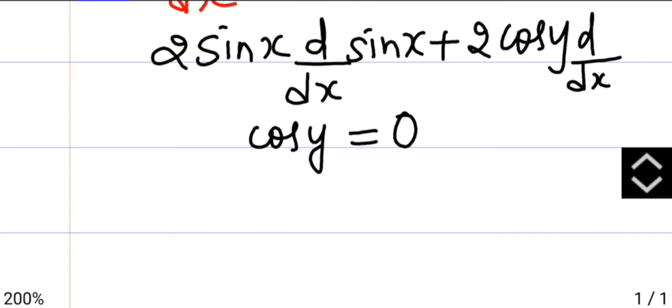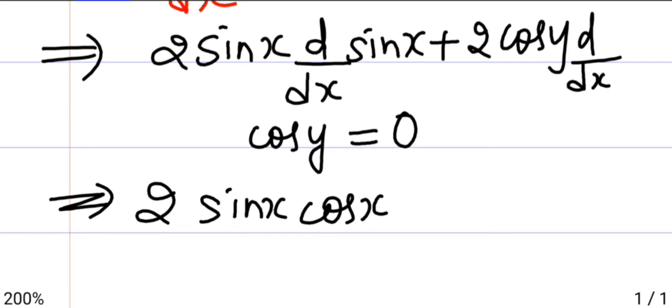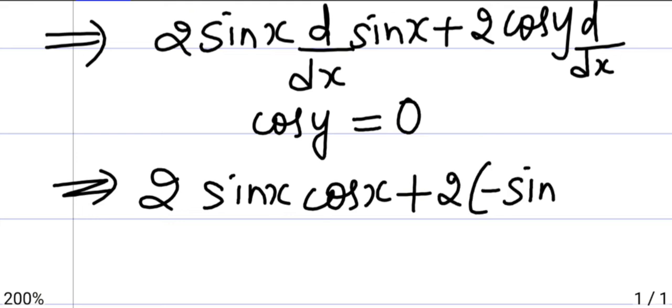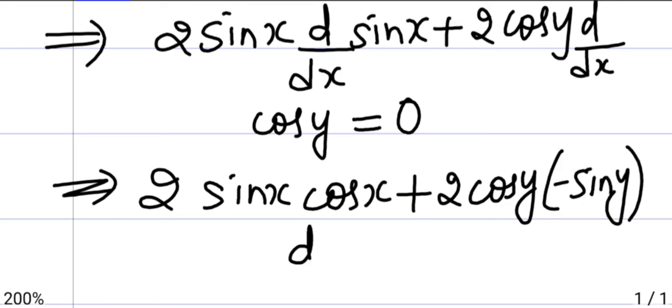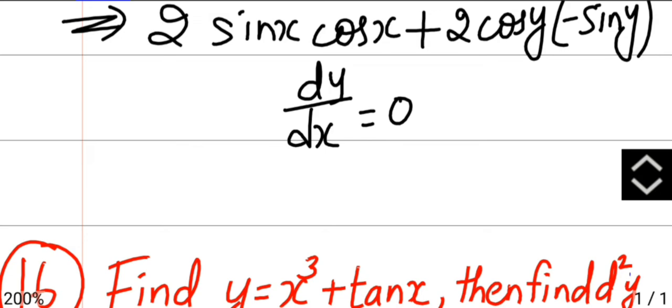So here 2 sin x, differentiation of sin is cos x, plus 2 cos y, differentiation of cos y will be minus sin y dy by dx equals 0. So we have another formula.